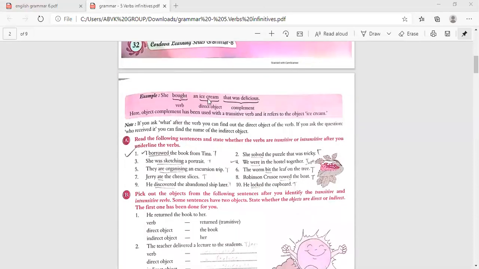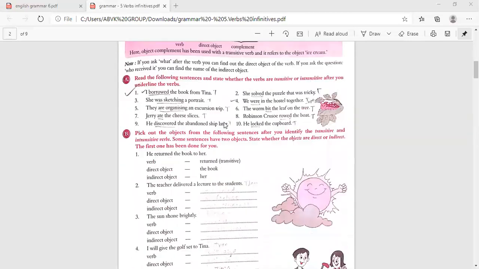Now, example: she bought an ice cream that was delicious. Bought is the verb. An ice cream: what did she buy? Ice cream, the direct object. How was it? It was delicious. So that is the complement. Here, an object complement has been used with a transitive verb, bought, and it refers to the object ice cream. If you ask what after the verb, you can find the direct object, here ice cream. If you ask who received it, you can find the indirect object.